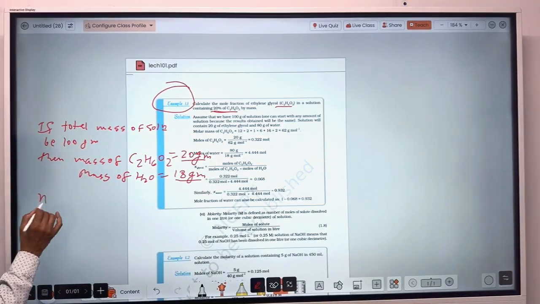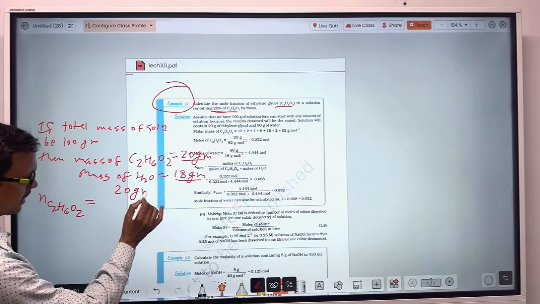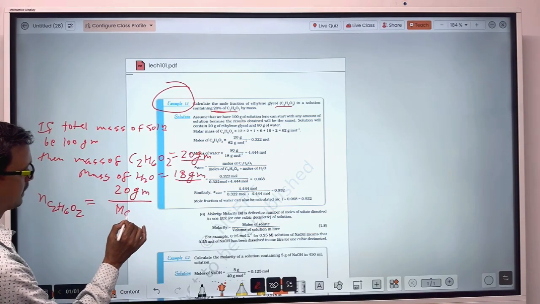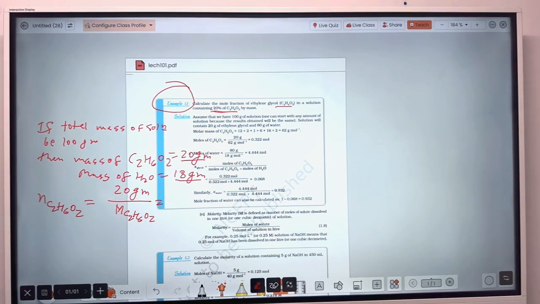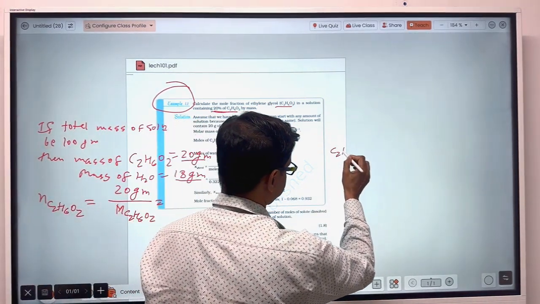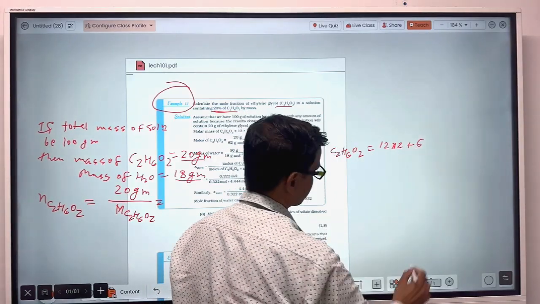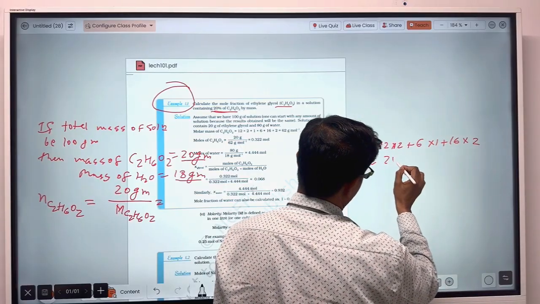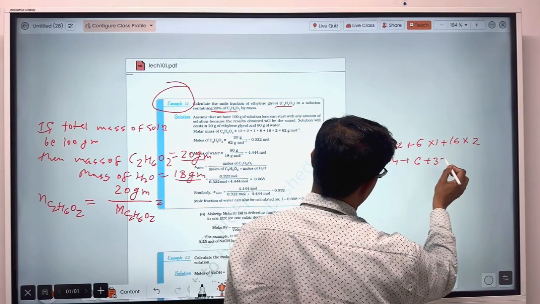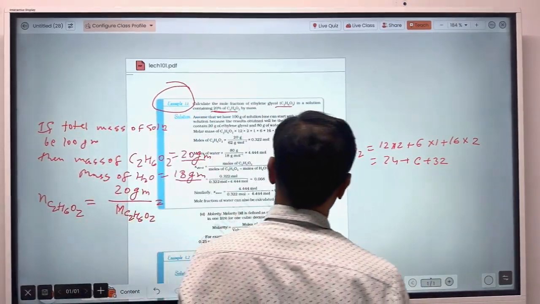So the number of moles of ethylene glycol will be equal to 20 gram upon the molecular weight of ethylene glycol. Calculate the molecular weight of ethylene glycol, C2H6O2: 12 into 2 plus 6 into 1 plus 16 into 2. 24 plus 6 plus 32, after adding them, that will be 62.